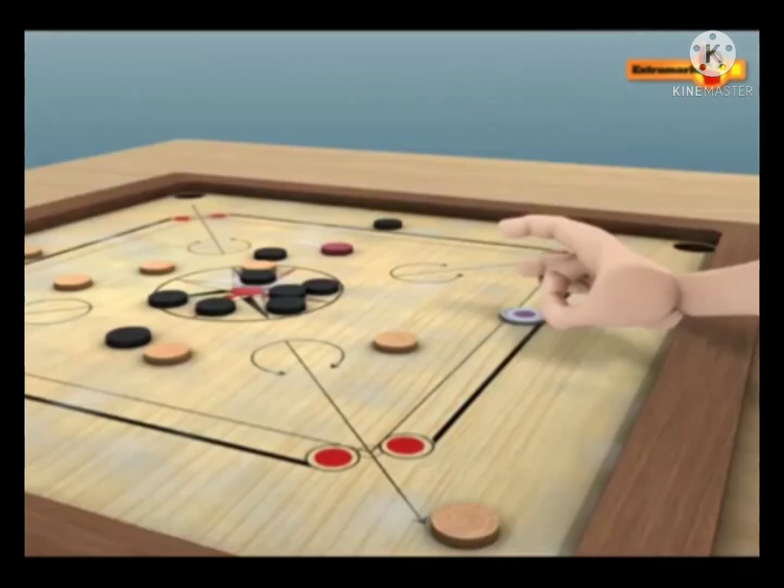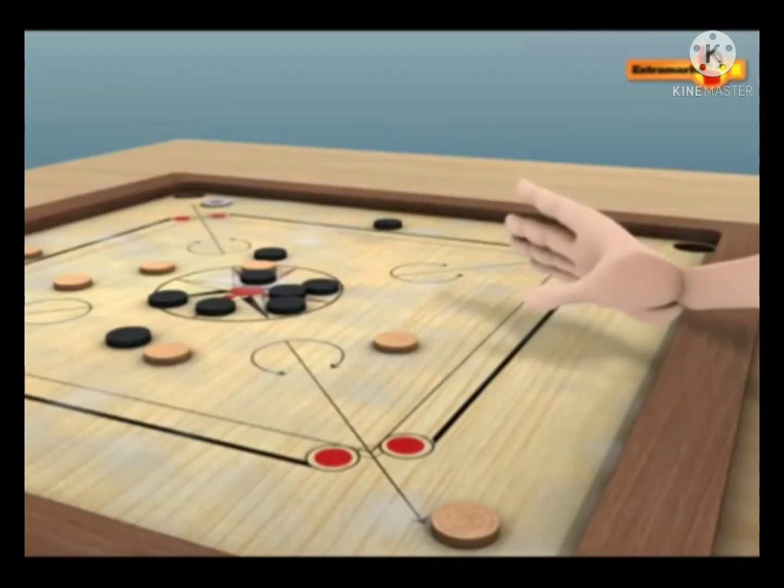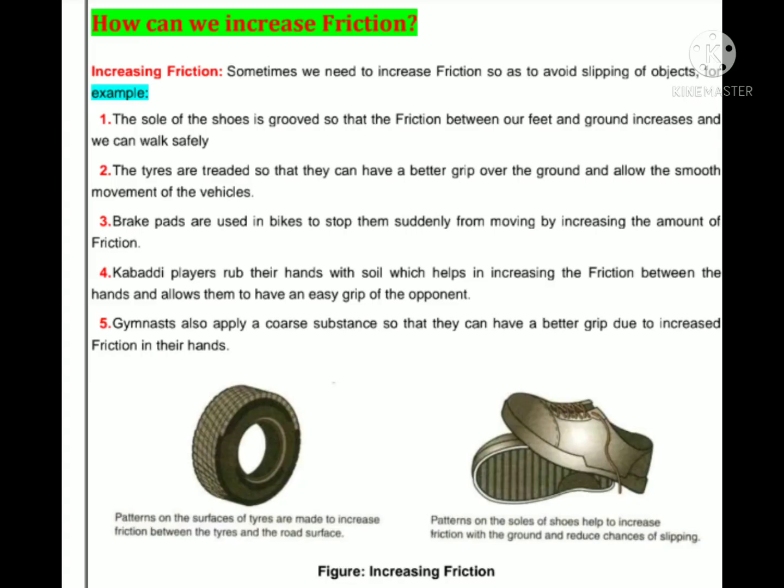Students, we learn about the topic: how can we increase friction? Sometimes we need to increase friction so as to avoid slipping of objects.